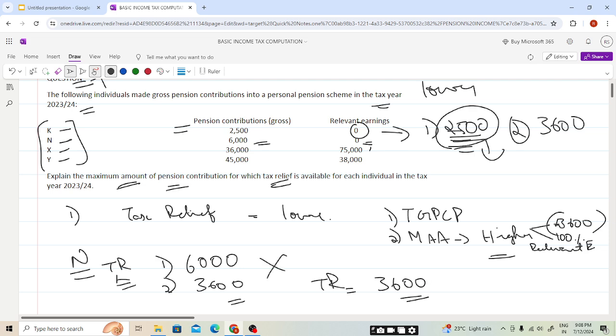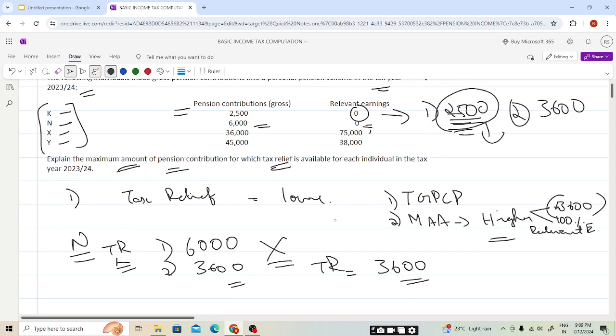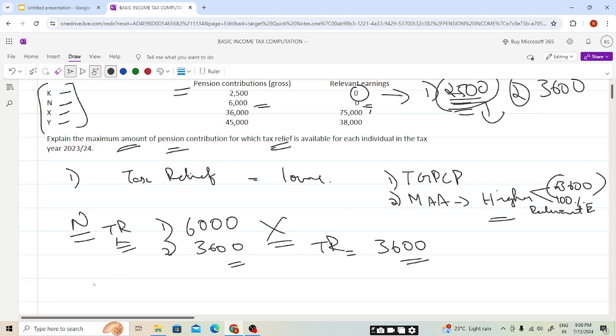Above 3,600 we can't claim the tax relief, students. Here we are only calculating the tax relief amount. How we will be earning the tax relief will be seen further. Do not confuse between these both. The method of obtaining the tax relief will be different. In case of X, tax relief will be lower of 1 and 2.